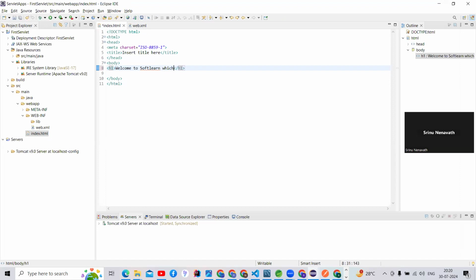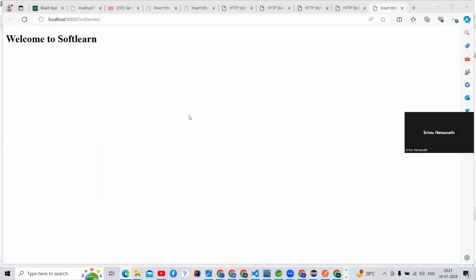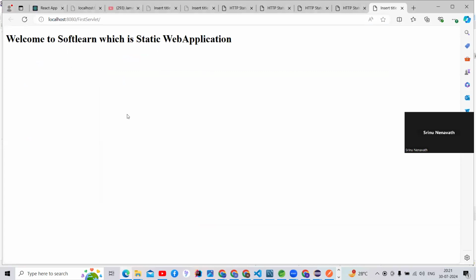Option, which is what, guys? Static web application. Right, I'm going to save. Before running this application, see here that it is not able to reflect it, guys. I'm going to refresh that application. Then we are going to modify that page, the index.html page that came here, right?